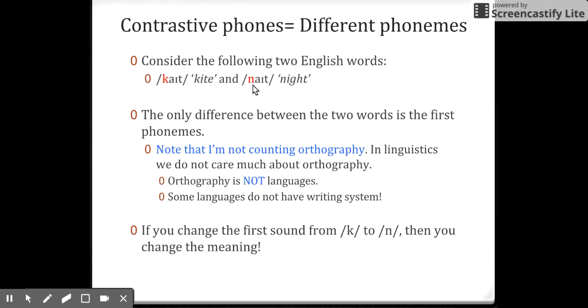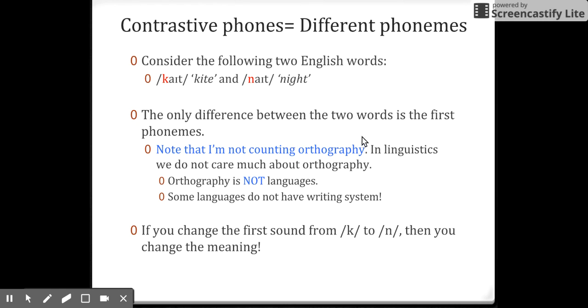We have the k sound, we have the n sound, and the meanings of these two sound combinations are different. So it means that k and n are different phonemes. They are different sounds, they are different phones, and they are different phonemes at the same time.